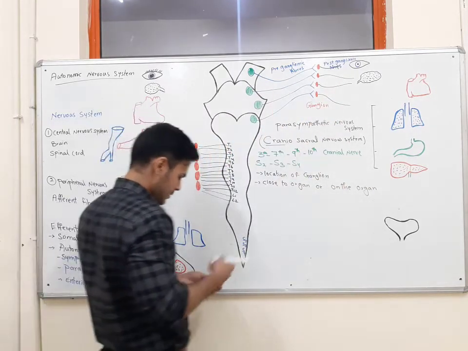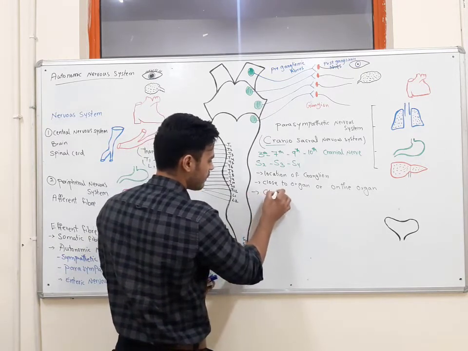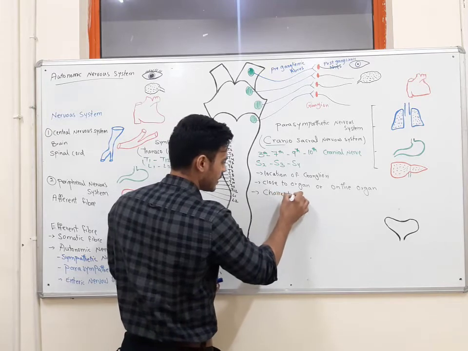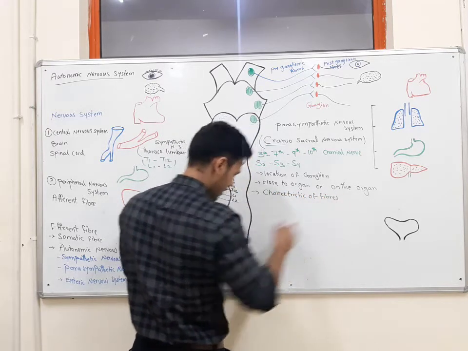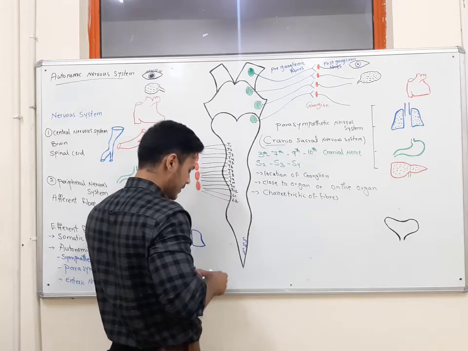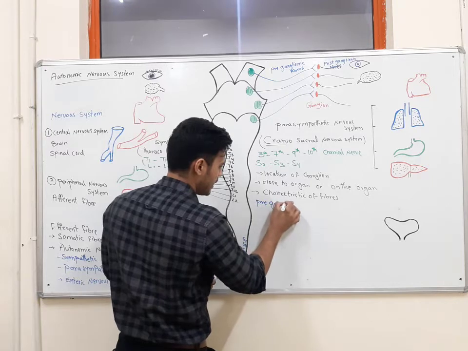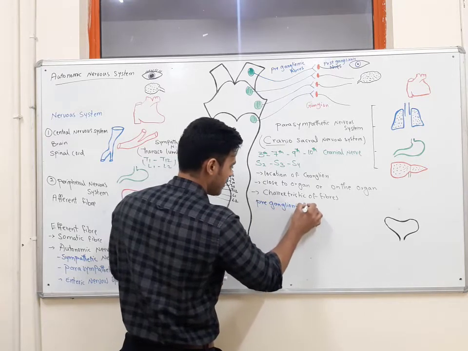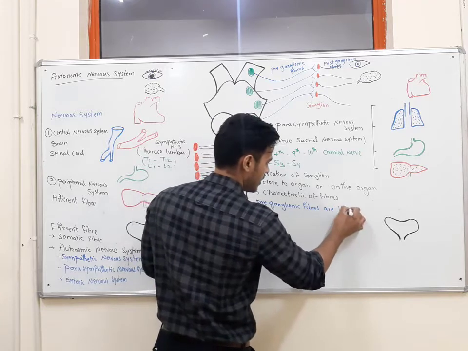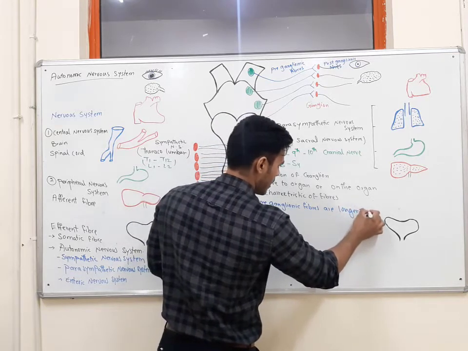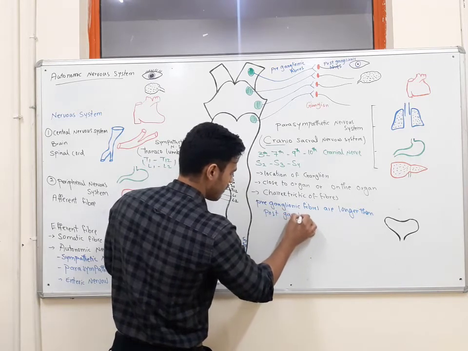The next thing we should know is the characteristic of the fibers: preganglionic fibers are longer than postganglionic fibers.